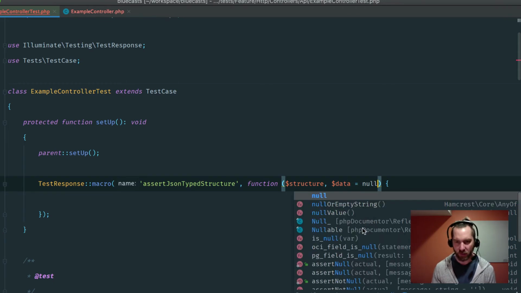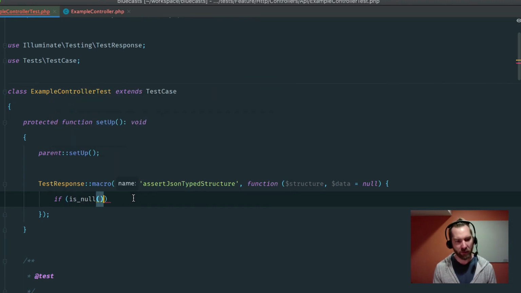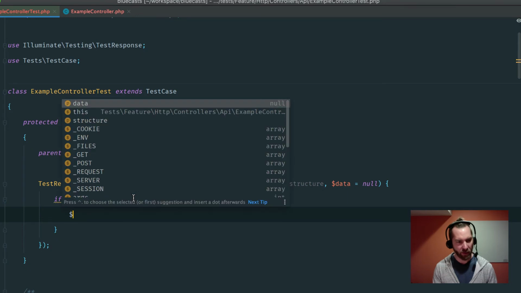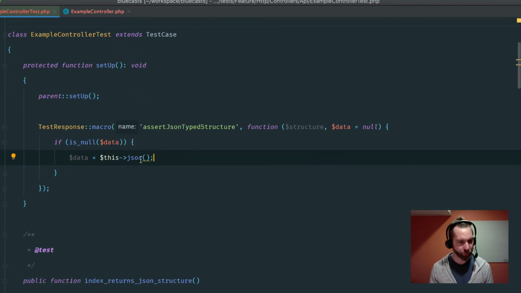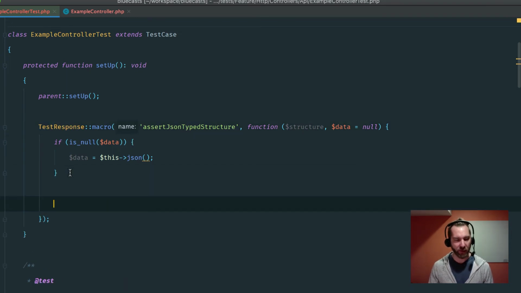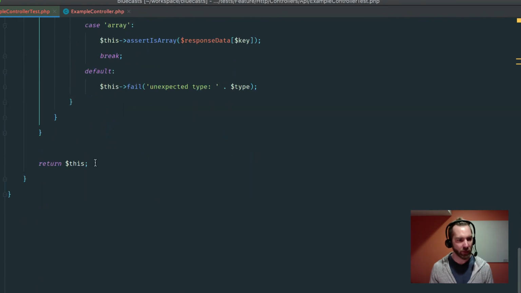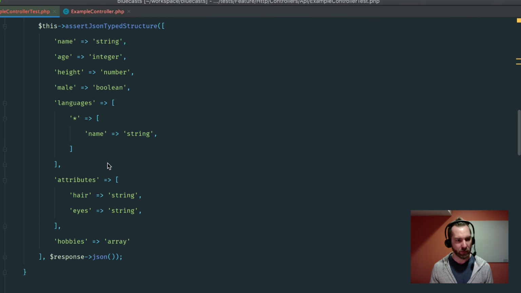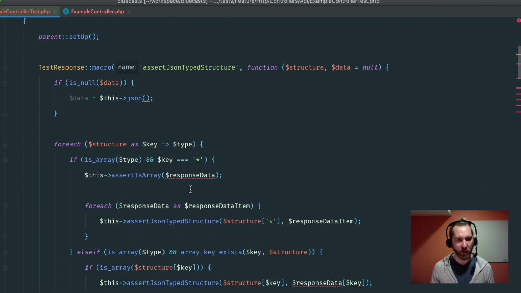Let's do data is null, and we can say something like if is null data, then data is going to equal this JSON. Nope. I'm going to assume that this is the context of the response. And then I would effectively want to just copy what we did before. So let's do that. And all this response data becomes data.